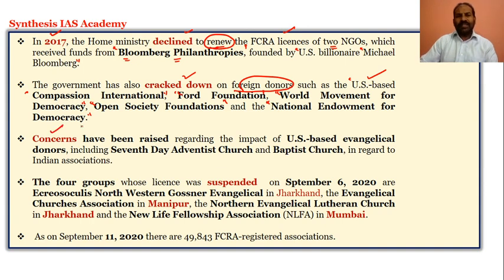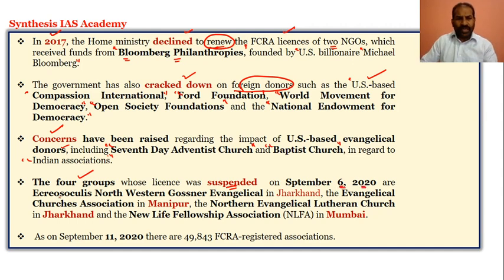There were various concerns raised regarding US-based evangelical donors, that is the Seventh-day Adventist Church and Baptist Church, in regards to their association with Indian NGOs. And there were 4 other groups suspended by the Ministry of Home Affairs on September 6, 2020.